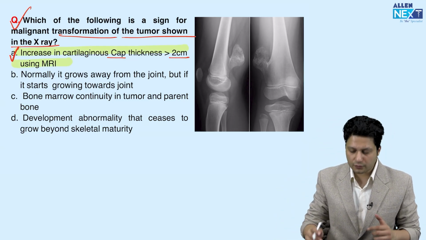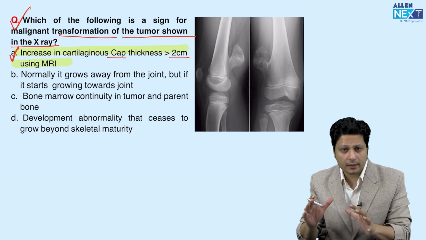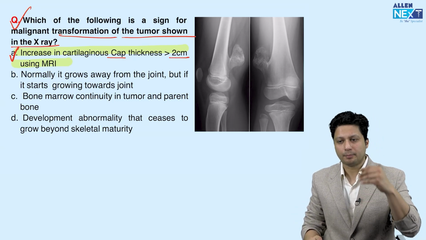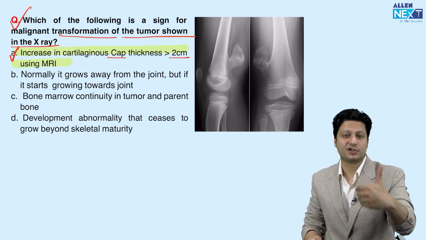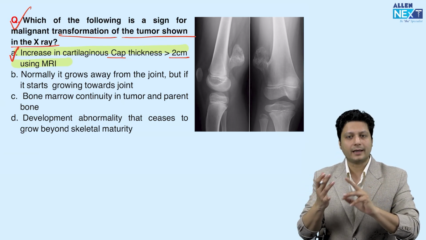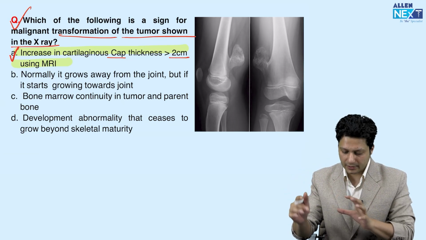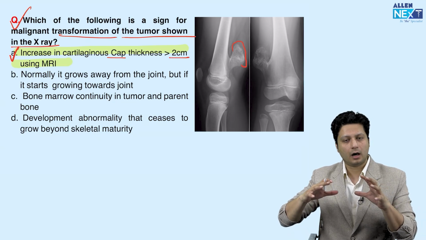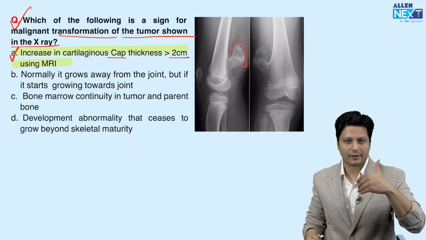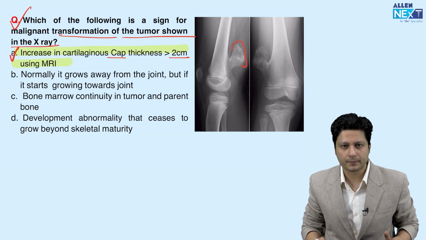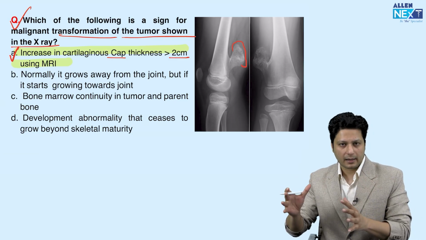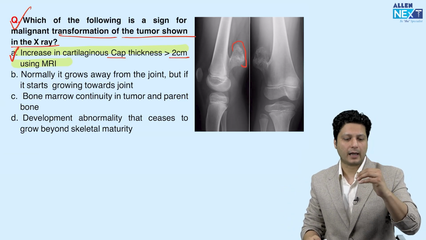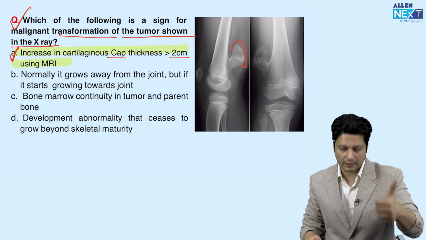The signs considered important that this osteochondroma lesion is turning malignant: One of the signs is increase in the thickness of the cartilaginous cap. This osteochondroma lesion is covered by the cartilaginous cap, which does not appear on the X-rays because you cannot see the soft tissues on X-rays. Using an MRI, if the cartilaginous cap thickness is increasing, that is one sign.